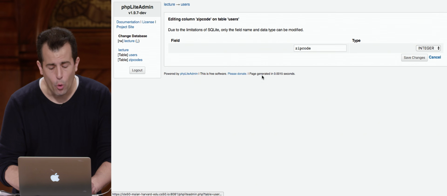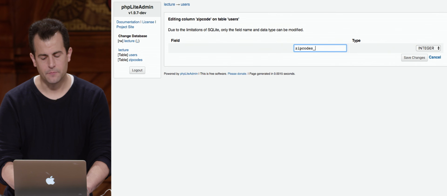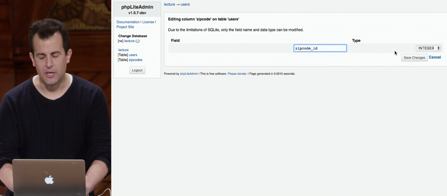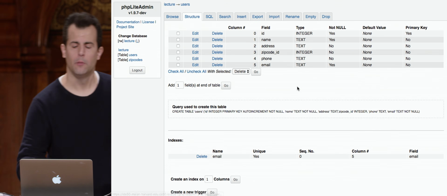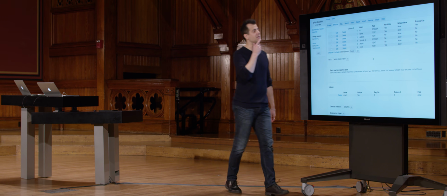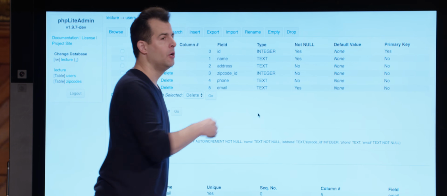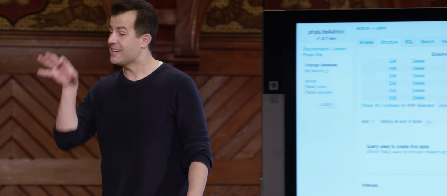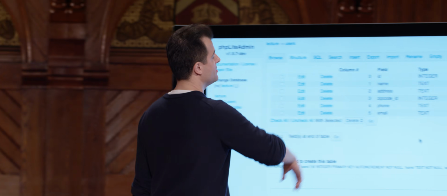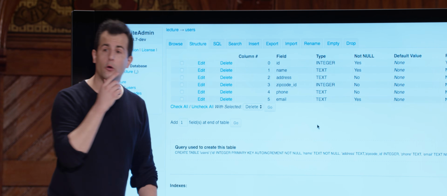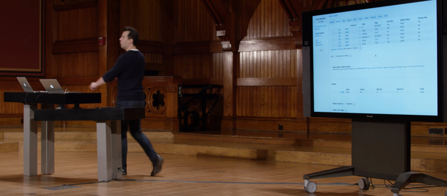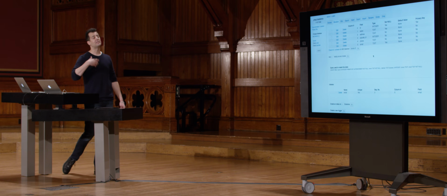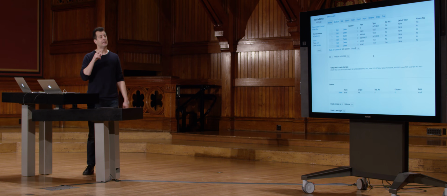And so what would actually be more typical here is that we would often name this not zip code, which is a little ambiguous, but just as a human convention, let me propose that we clean up this design a little bit and call this zip code ID to make super clear that this is indeed an ID. It's not this table's ID. It's an ID from the zip codes table. Plural would be the convention for the table, and singular would be the convention here. And indeed, we can now use the same kind of statements in code. But it turns out, with one of our concluding examples today, we'll see why it's advantageous to adhere to certain conventions. And frankly, this might even typically be higher in the table as an ID and not just buried there in the middle. But that's a more minor detail.